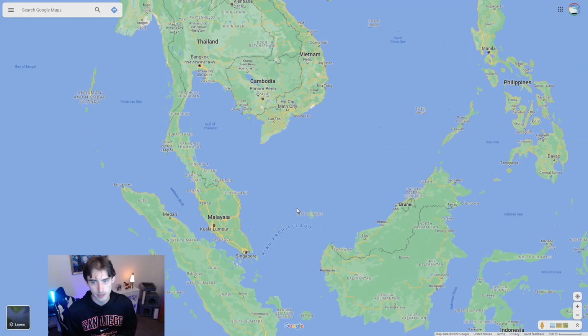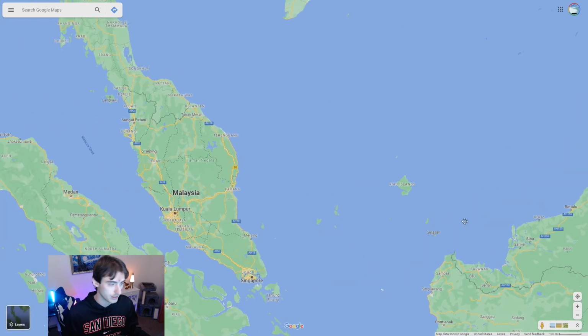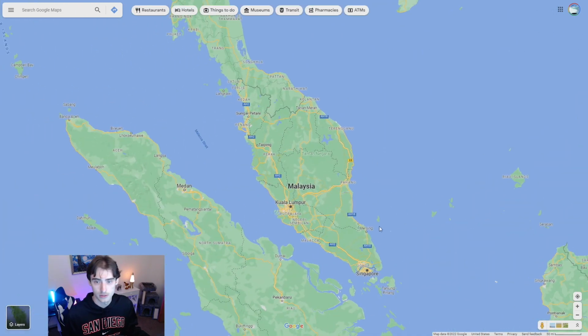Also, here in Malaysia, it's very helpful because in Borneo Island, Malaysia, all they have is Generation 3 coverage, which is very beautiful because if you know you're in Malaysia and you see Generation 4 coverage, for example, you know you're not going to be over here. You're going to be on this part of the peninsula of mainland Malaysia.